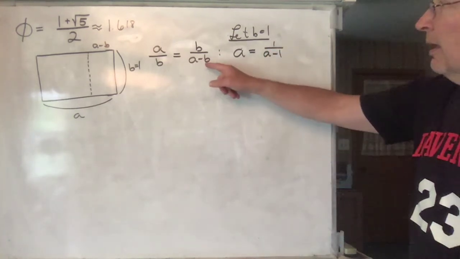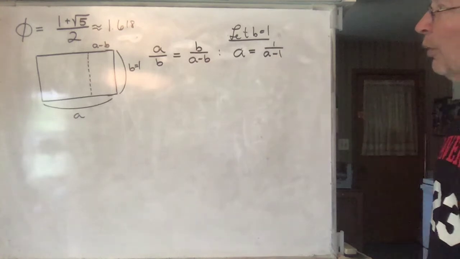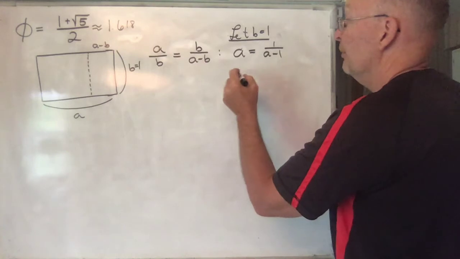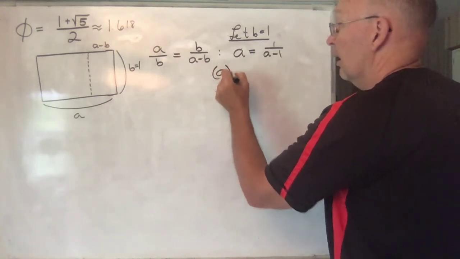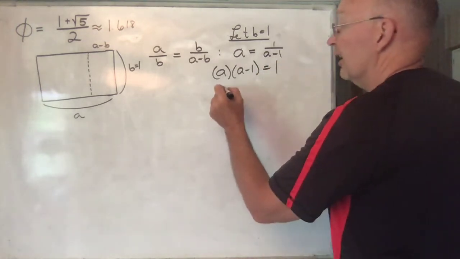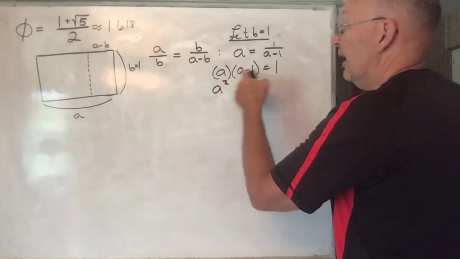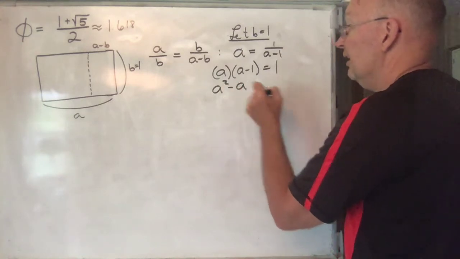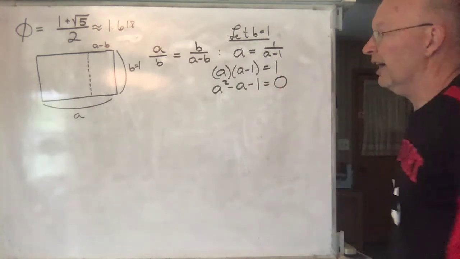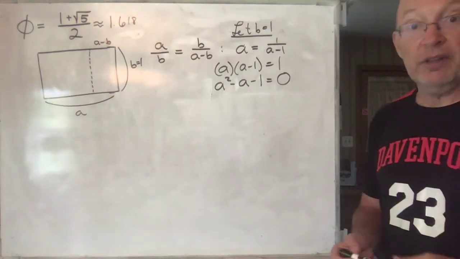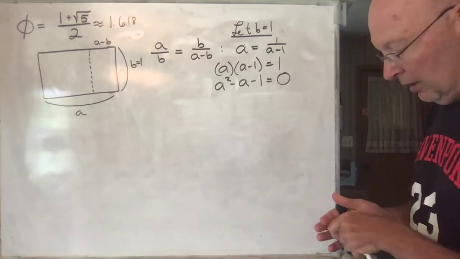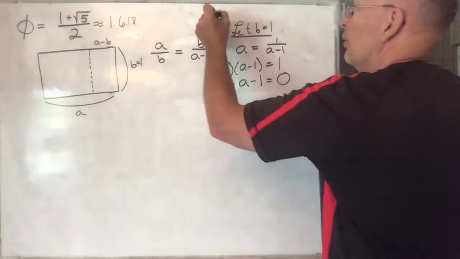Agreed? And if you have that and you want to solve it, then you first multiply through by the denominator here. And then you're going to get A times A is A squared. A times minus 1 is minus A. And then if you subtract 1 from both sides, you get that. So how do you solve this? Well, the way you do it is called the quadratic formula. And we'll learn about that later on.